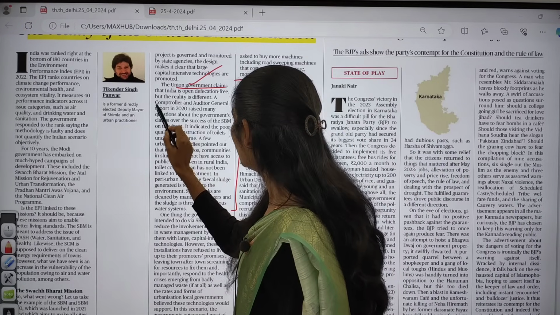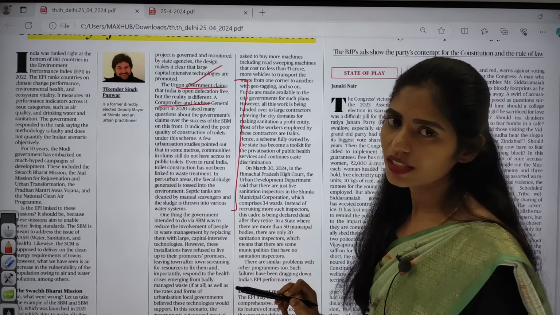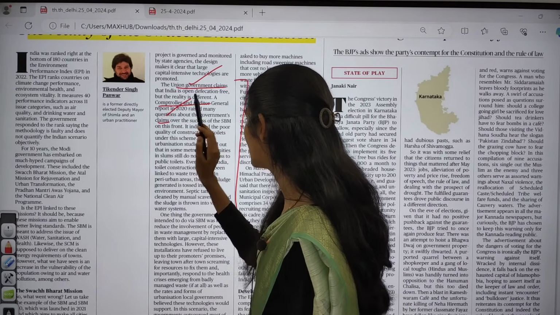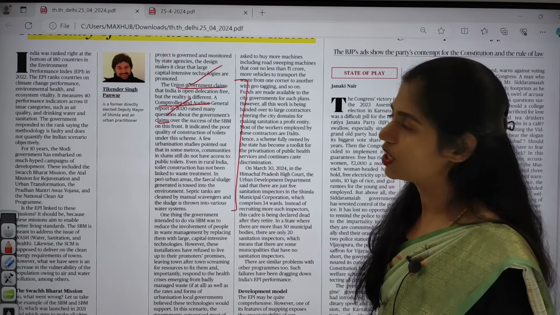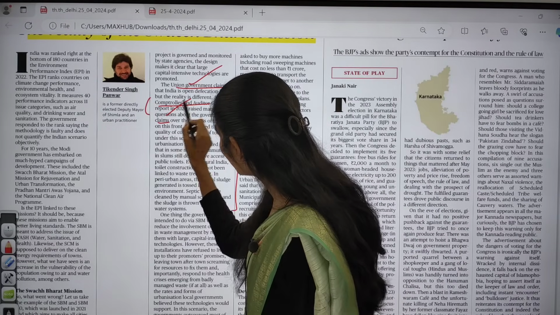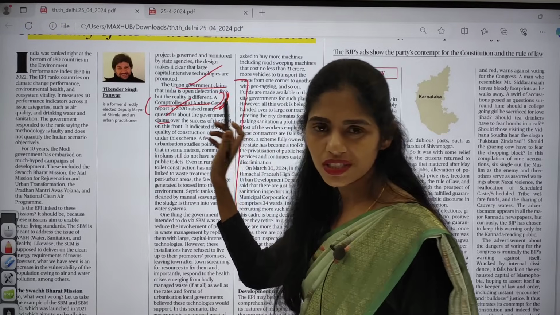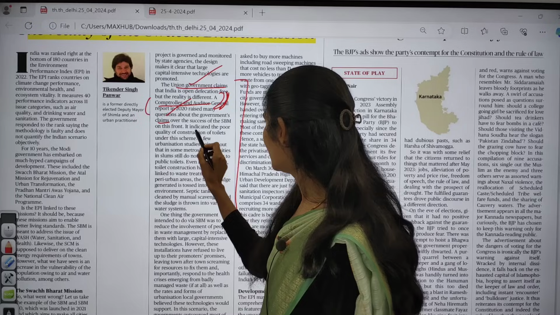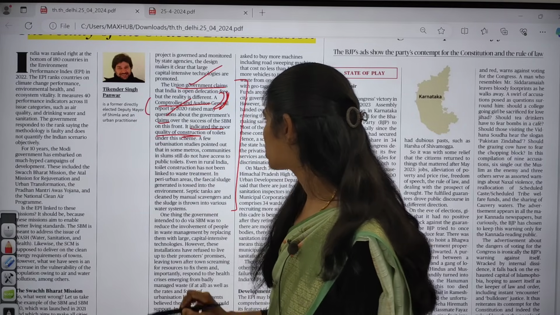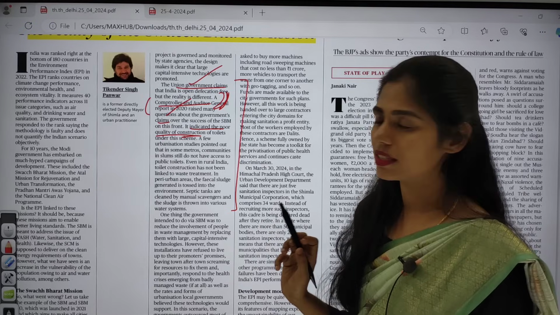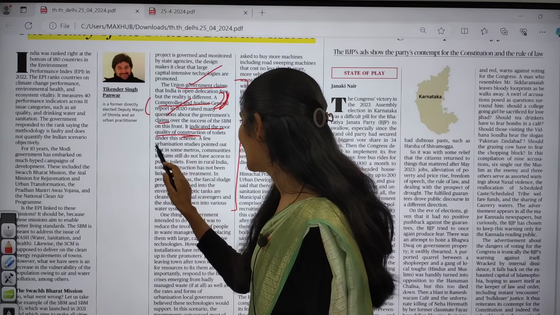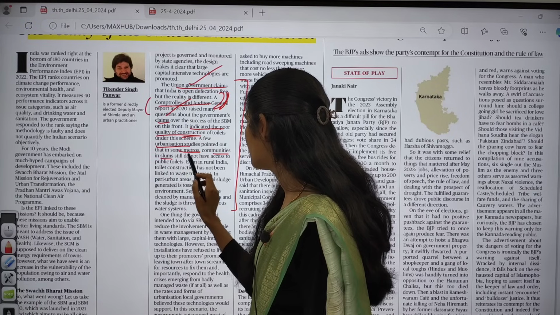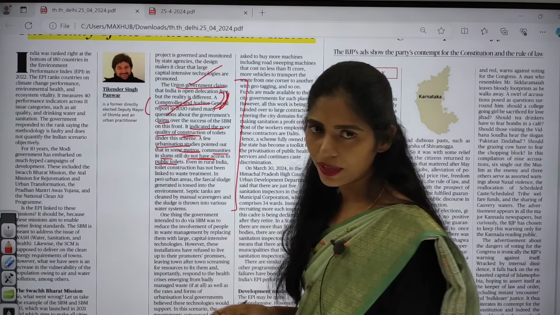Here, the Comptroller and Auditor General, that is the CAG 2020 report, raised many questions about the government's claims over the success of the Swachh Bharat mission. Here we are talking about the CAG report, so this is authenticated information. It indicated that poor quality of construction of toilets was seen under this scheme, and a few urbanization studies pointed out that in some metros, communities in slums still do not have access to public toilets.